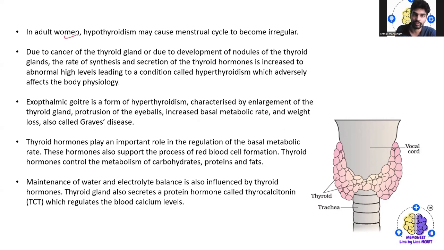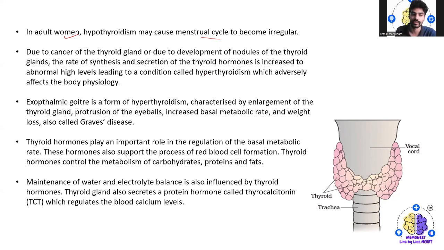Whereas in adult women, hypothyroidism may cause the menstrual cycle to become irregular. Due to cancer of the thyroid gland or due to the development of nodules of the thyroid gland, the rate of synthesis and secretion of thyroid hormones is increased to abnormally high levels, leading to the condition called hyperthyroidism, which adversely affects the body physiology.